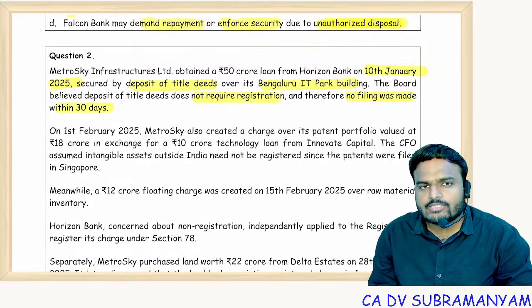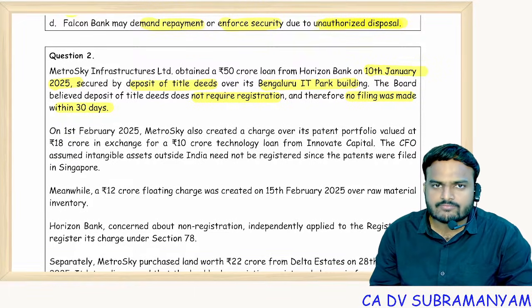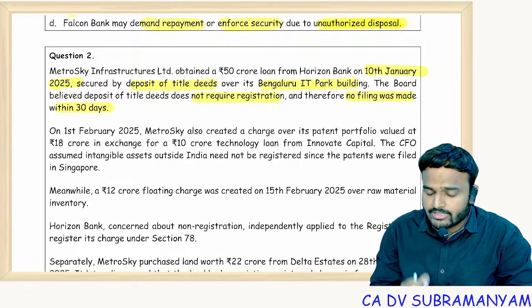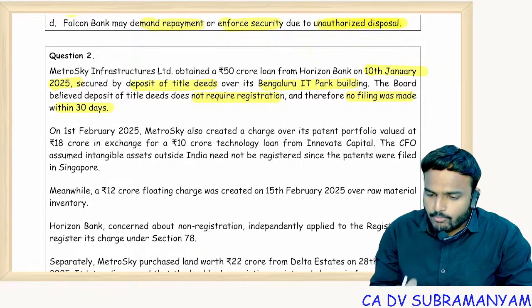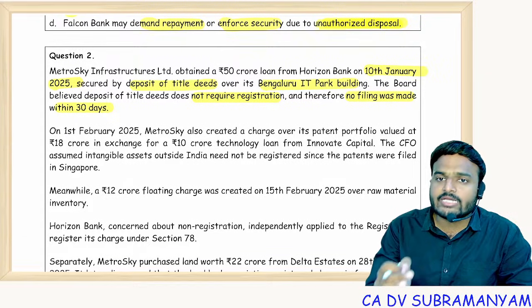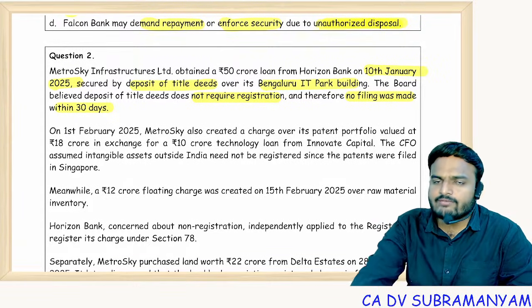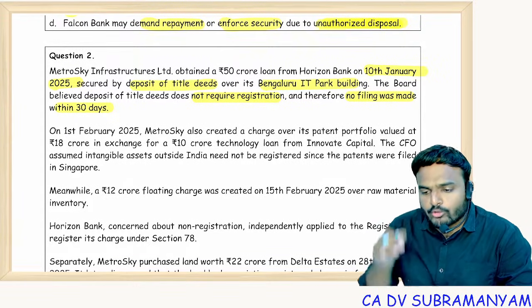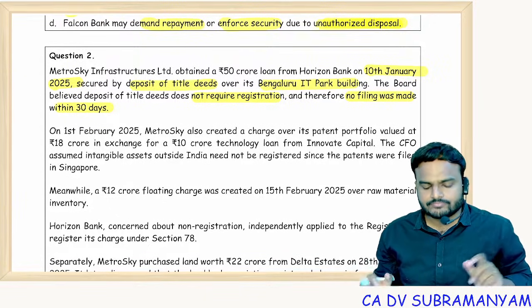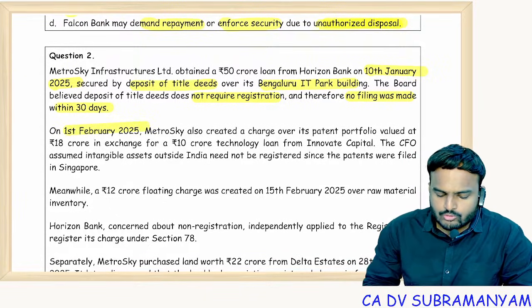What is the need of registration of creation of the charge? Why are we registering the charge with ROC? Upon registration, it becomes a public document. It prevents subsequent finances on the same property. It protects public interest. That's it. On 1st February 2025, Metro Sky